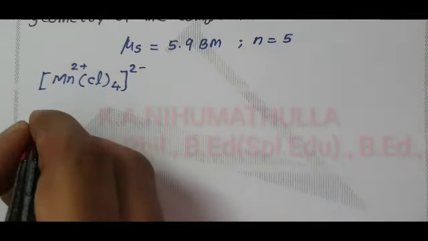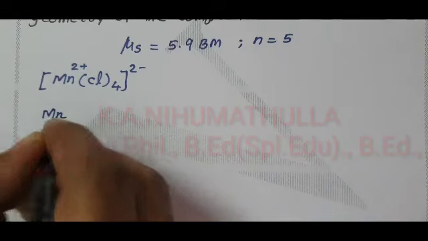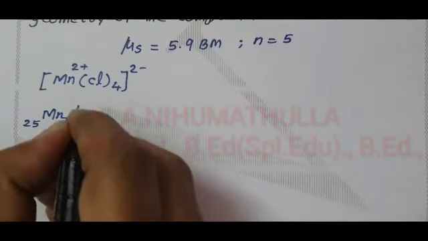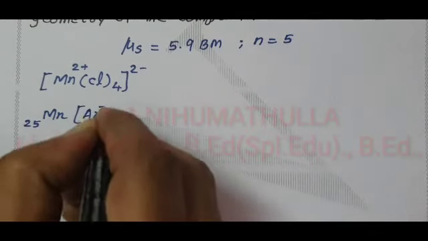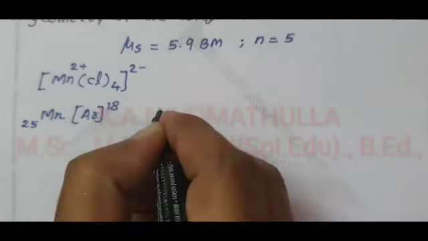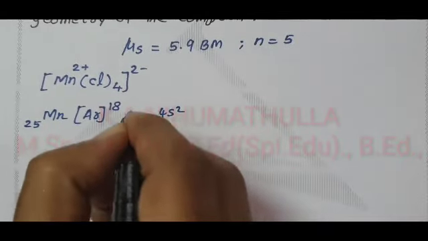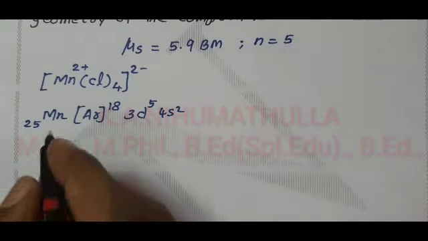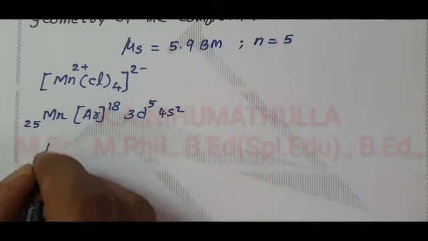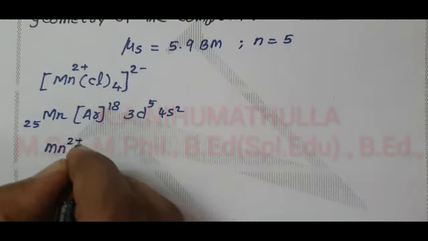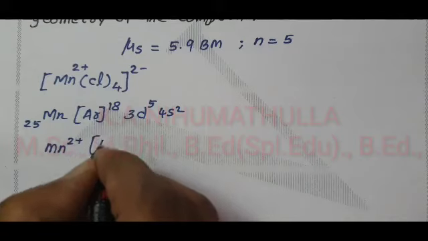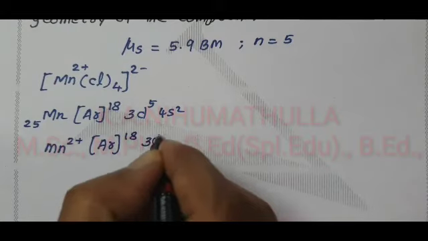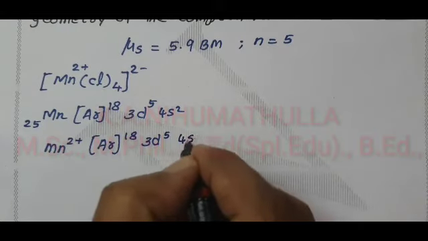The central metal ion is Mn, atomic number 25. Electronic configuration: argon 18, 3d5 4s2. Mn is in the 2 plus oxidation state. Therefore, manganese 2 plus has lost 2 electrons: argon 18, 3d5, 4s0.